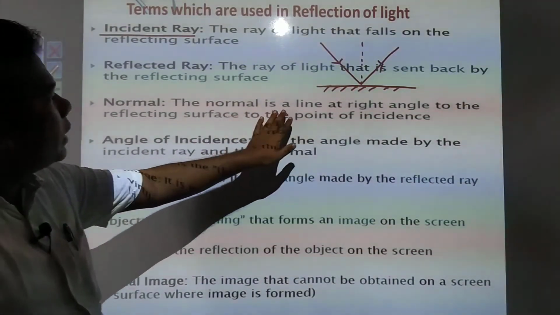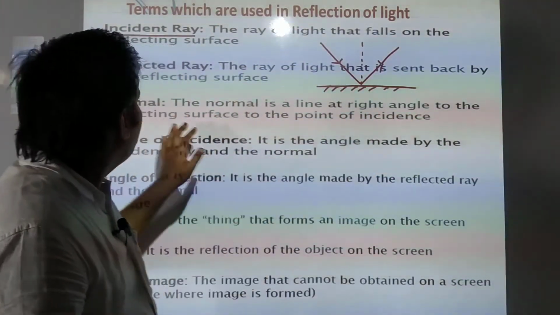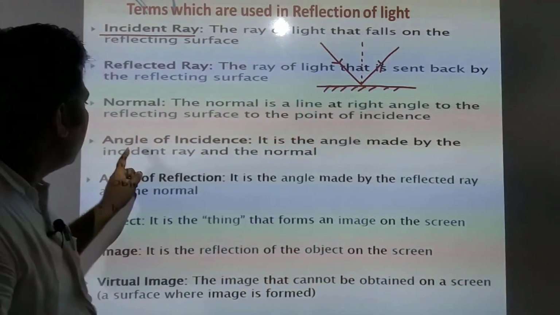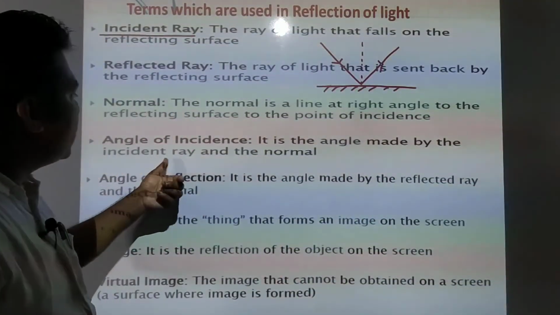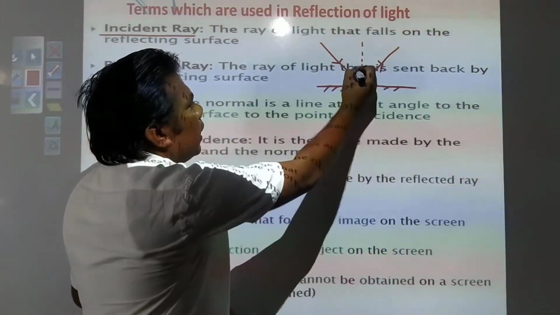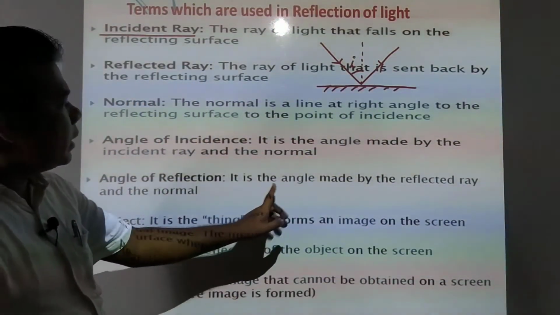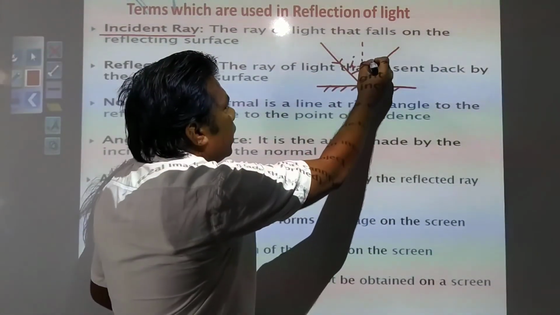The normal is a line at right angle to the reflecting surface at the point of incidence. The angle of incidence is the angle made by the incident ray and the normal, and that is denoted by i. The angle of reflection is the angle made by the reflected ray and the normal, and that is denoted by r.